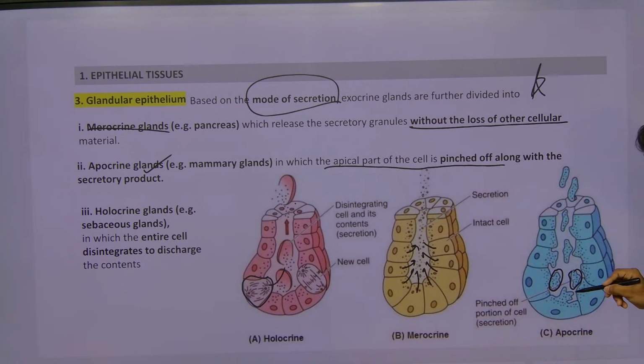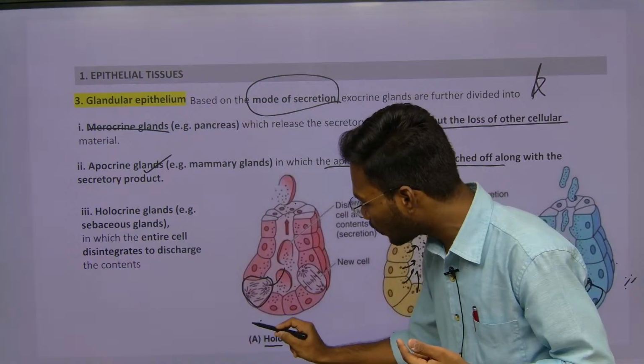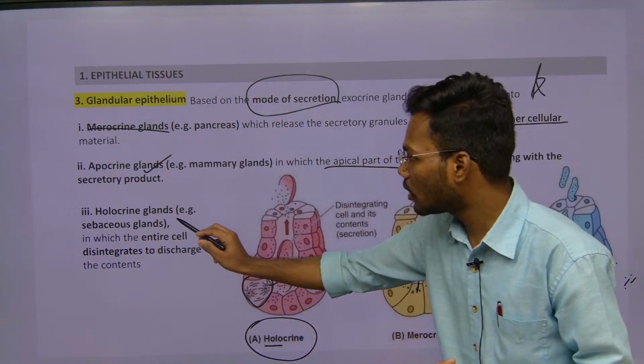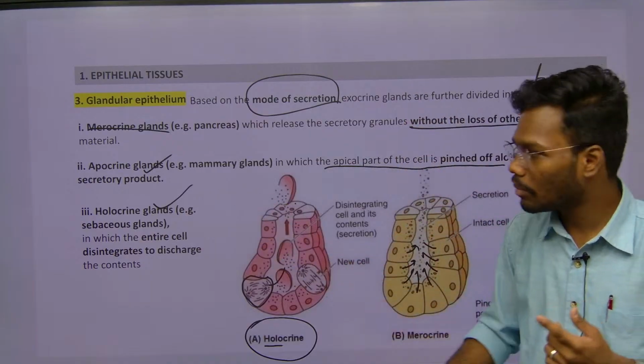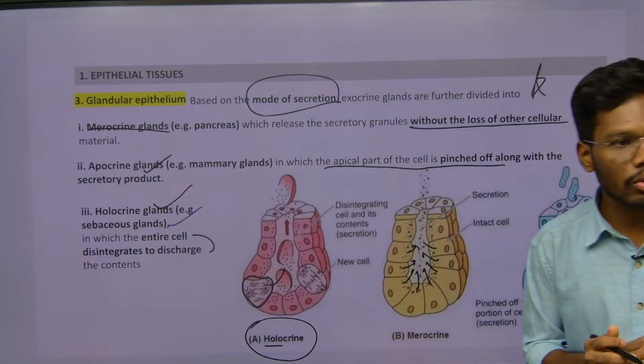If you see, the top portion of the cell is called as what? Apical portion. This apical portion is going to pinch off. There is a small amount of disturbance that happens, so that is called as apocrine. If the complete cell, that's why it is called holo. If the complete cell is going to be disturbed, then what happens? These holocrine glands are formed. Examples are what? Sebaceous glands. The entire cell is going to discharge.